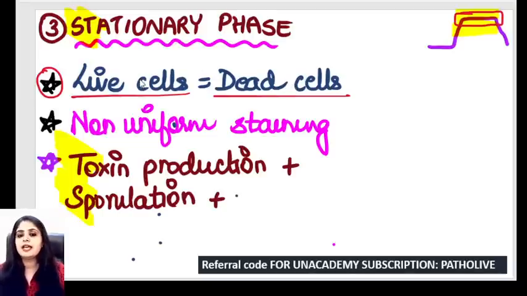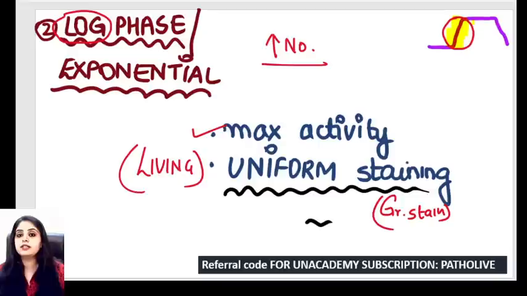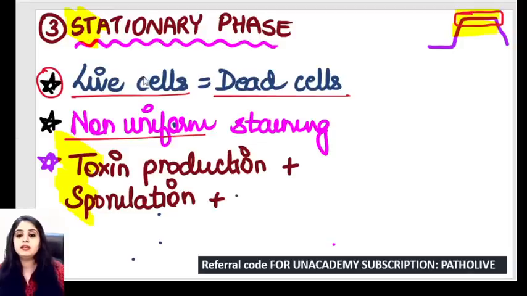So I now have some living cells, some dead cells, and the staining will be non-uniform. If you remember, prior to this, in the log phase, all of them were living, so the staining was very uniform. Now I've got some living and some dead, equal in number, which means non-uniform staining. What else? Please remember we write it as stationary phase.